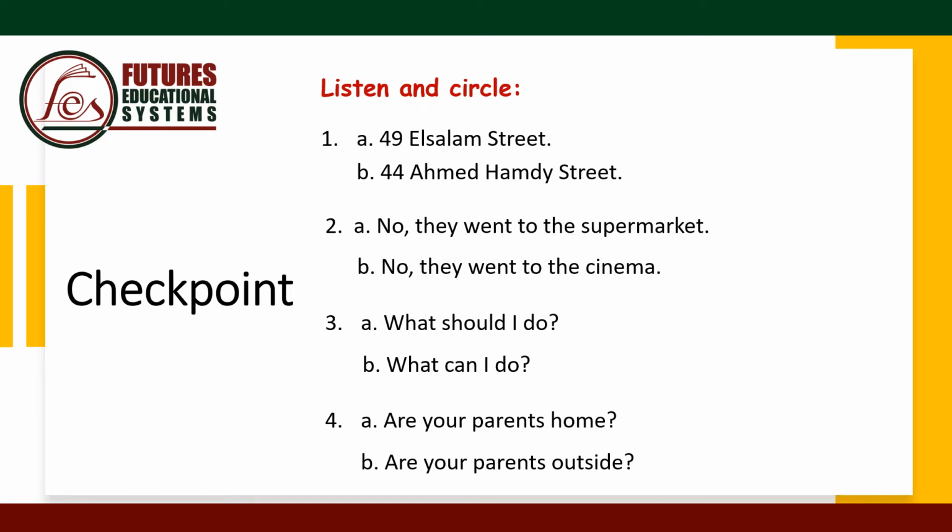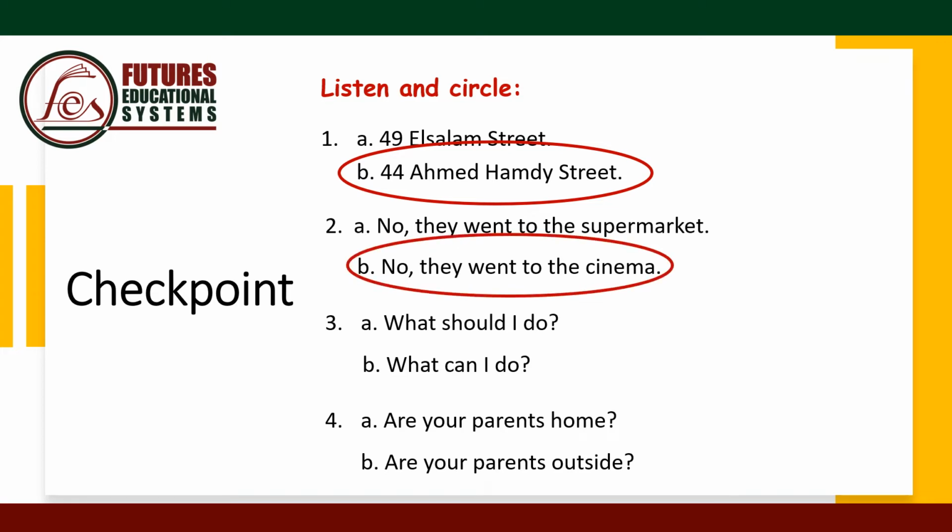Listen and circle. You're going to hear a question and an answer. In numbers 1 and 2, you're going to circle the correct answer. And in numbers 3 and 4, you're going to circle the correct question. 1. What's your address? 44 Ahmed Hamdi Street. Yes, number B is the answer. 2. Are your parents home? No, they went to the cinema. Correct. Number B is the answer.